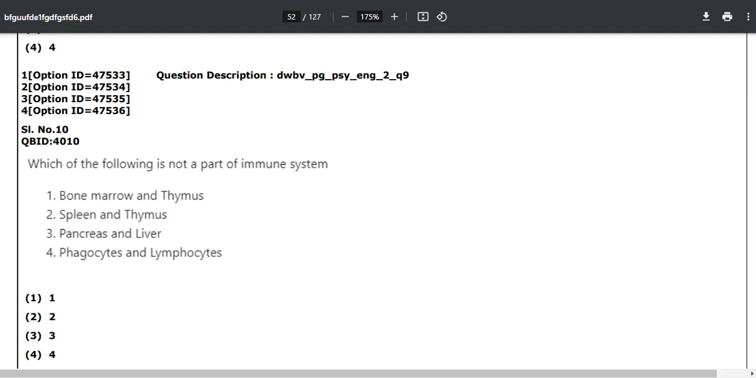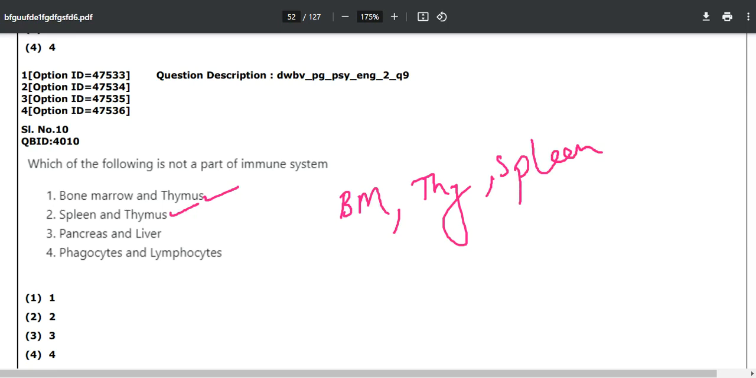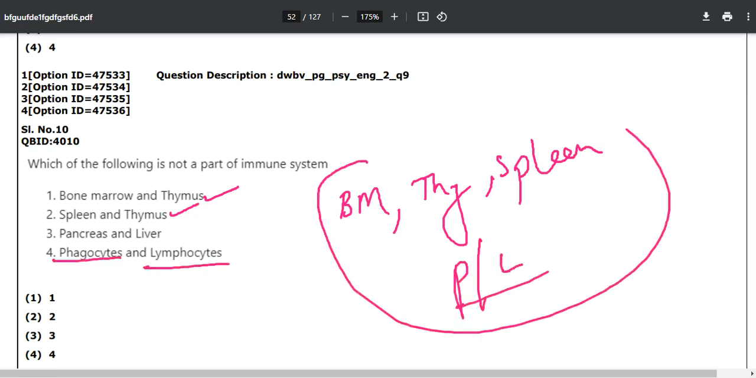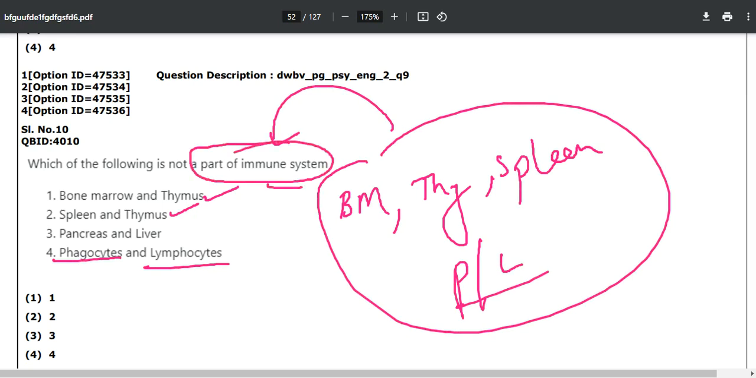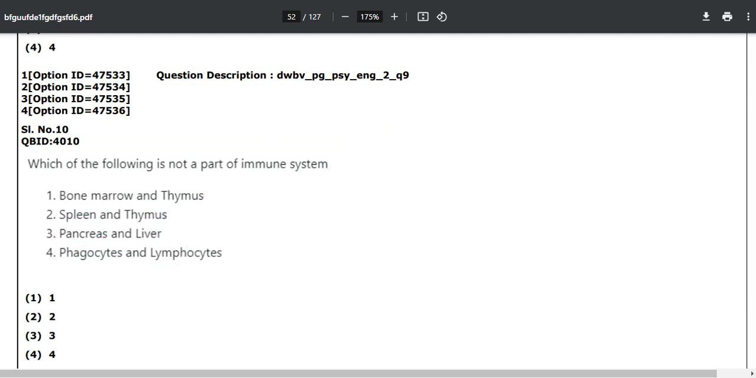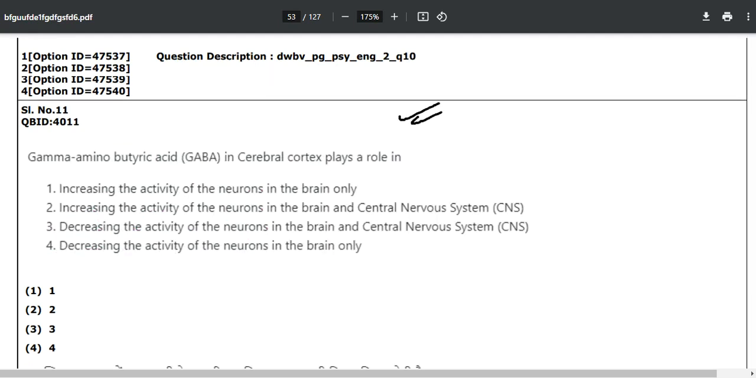All right, so note down these things: bone marrow and thymus, spleen and thymus, meaning bone marrow, thymus, your spleen, phagocytes, lymphocytes. These all are a part of what? These all are part of the immune system. Pancreas and liver are never a part of your immune system. Now moving on towards the next question, question number 11.